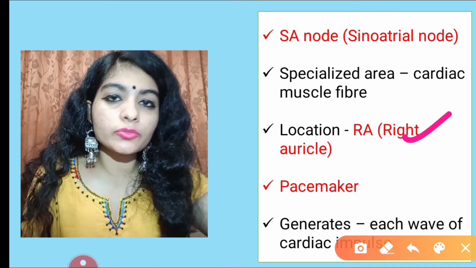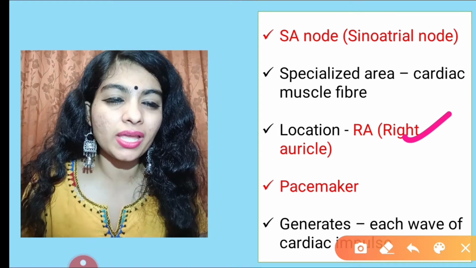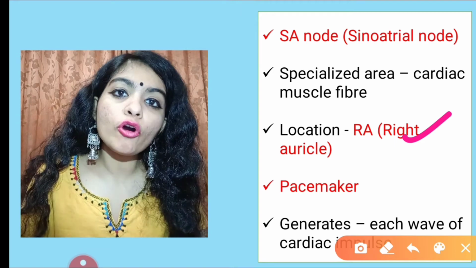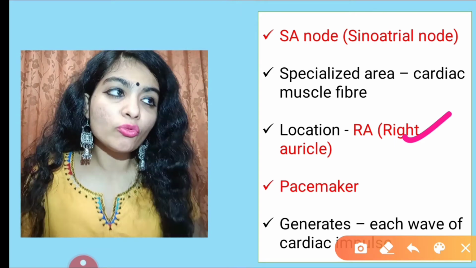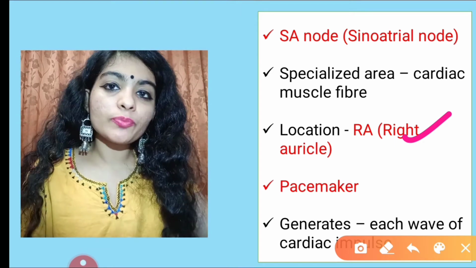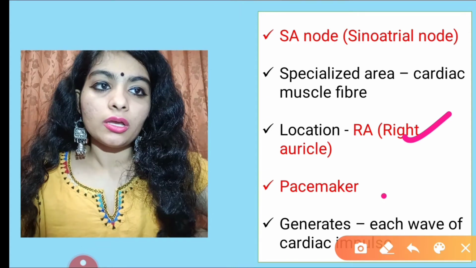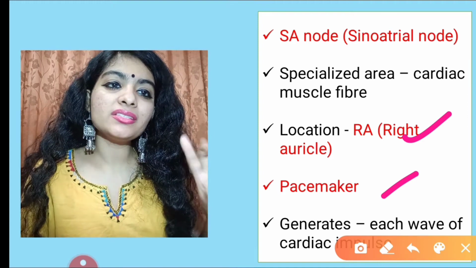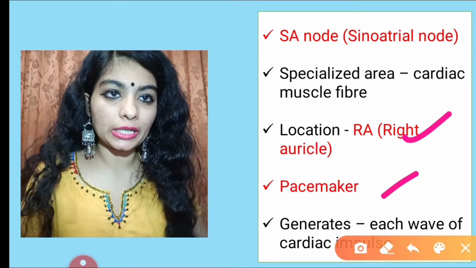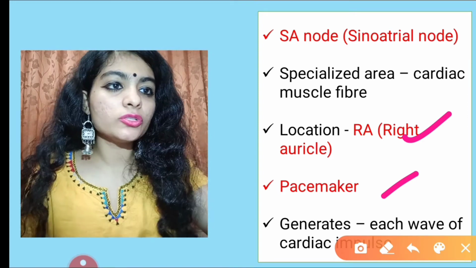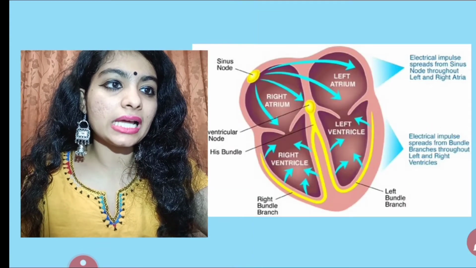What is a pacemaker? What is pace exactly? Pace is the move or step at a particular speed or particular rate. In general, you can remember that pace is directly related to speed or rate. So why is the sinoatrial node known as the pacemaker? We will see that.